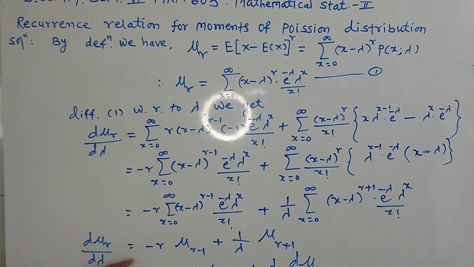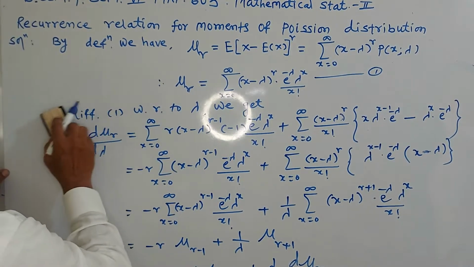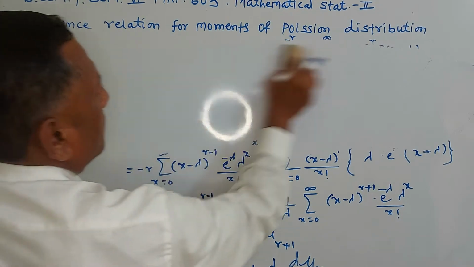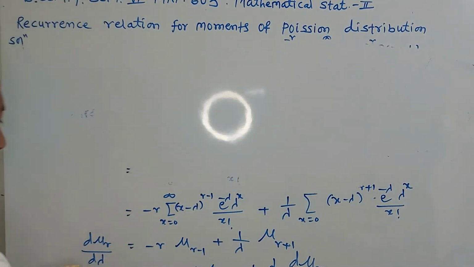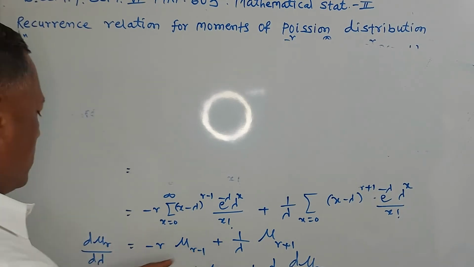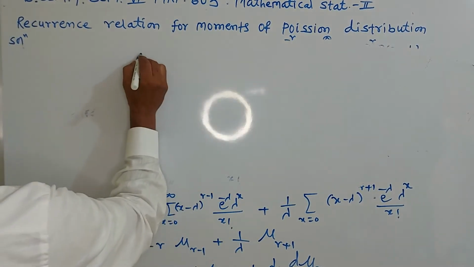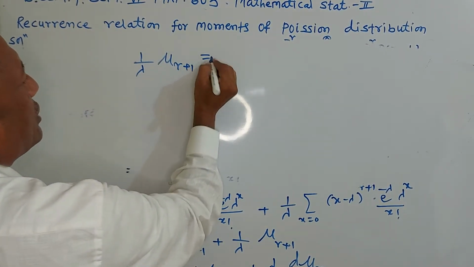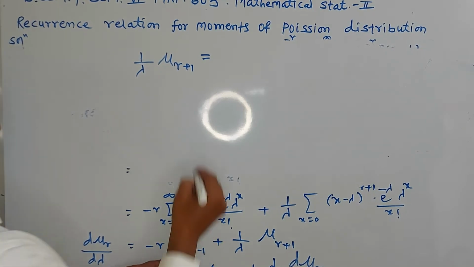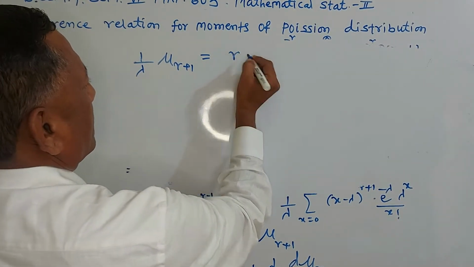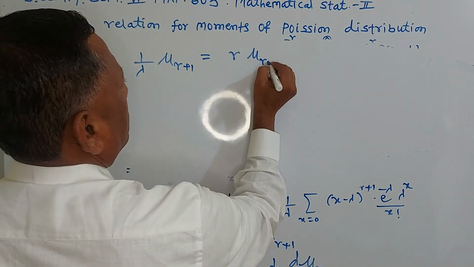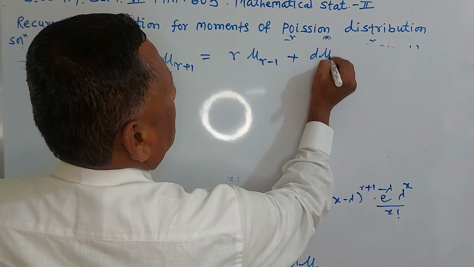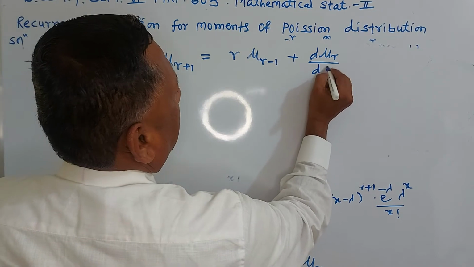So, what do we get? Therefore, you get the derivative of, from this you find 1 upon lambda, is equal to 1 upon lambda into mu r plus 1 is equal to, so you take this term, therefore minus becomes plus, r into mu r minus 1 plus derivative of mu r with respect to lambda.